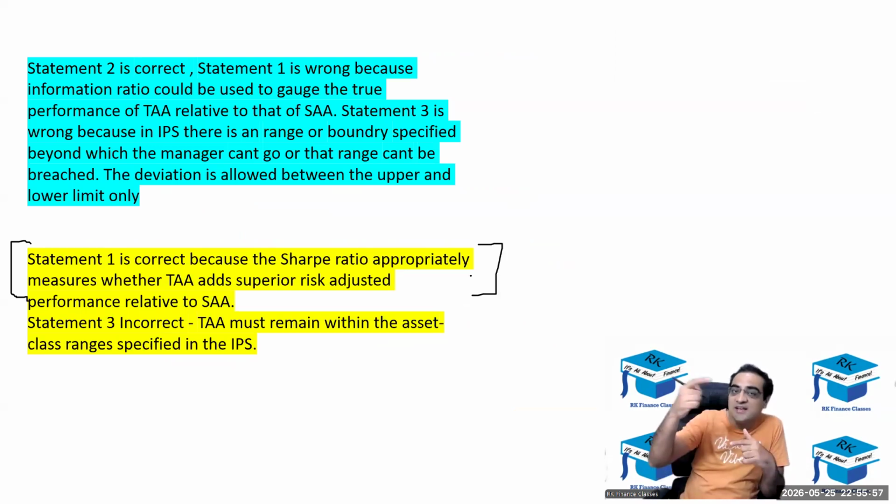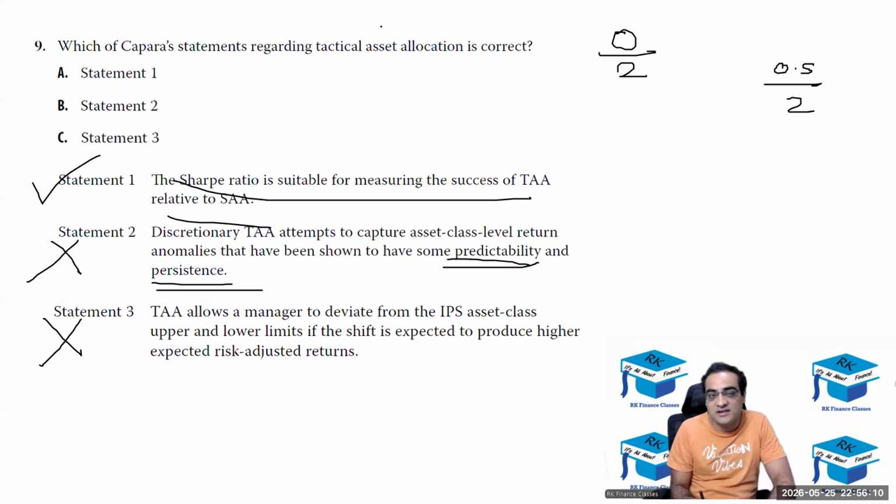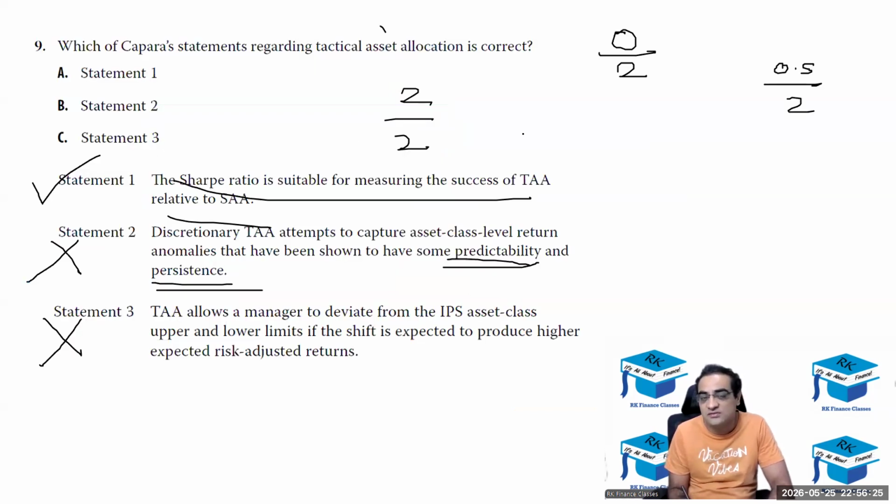You have to write that if TA is successful, TA is value adding, the Sharpe ratio would increase, and if TA is not value adding, the Sharpe ratio would decrease. So although statement 1 is right, she gets 2 on 2 for this, but for the explanation for statement 1, I will cut the 0.5 marks as of now. Statement 3 is incorrect, must be within perfect, and statement 2 का उसने कुछ लिखा नहीं है. So for the explanation, I will give her 1 out of 2. Clear? So she gets 3 out of 4.